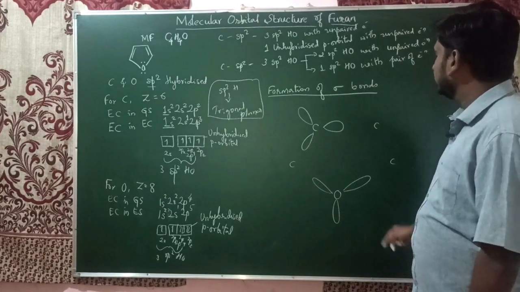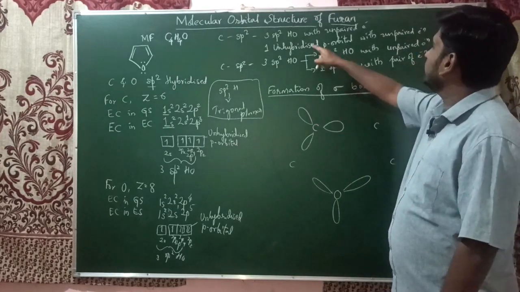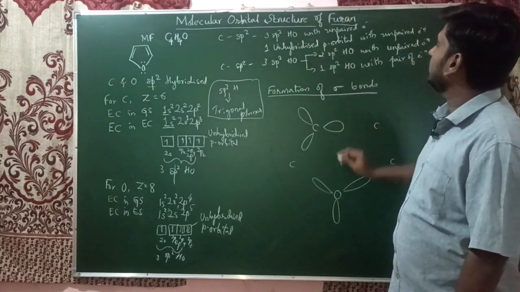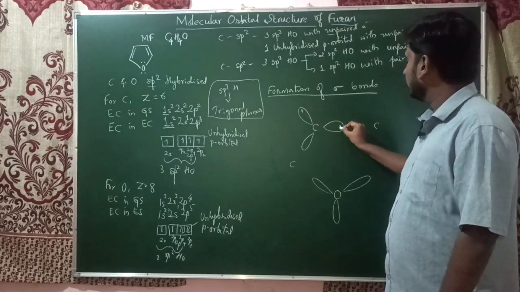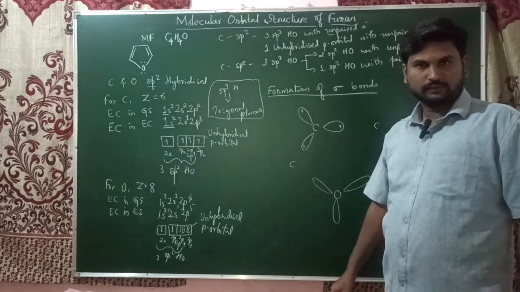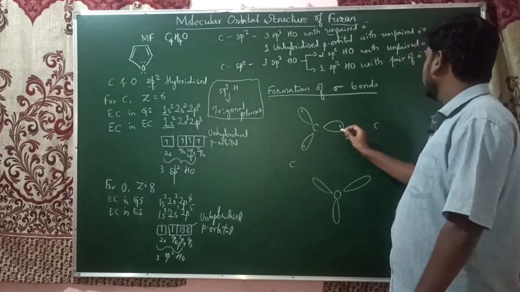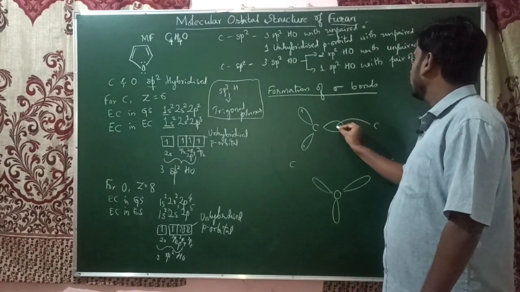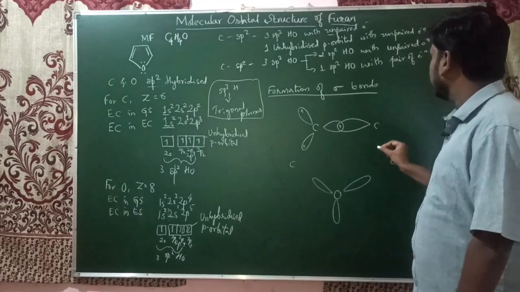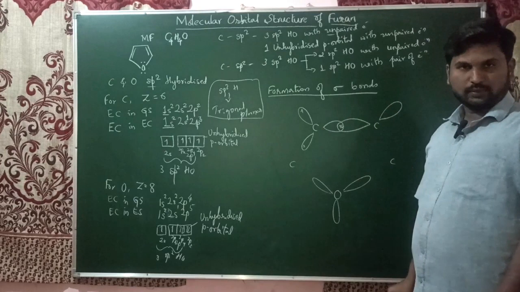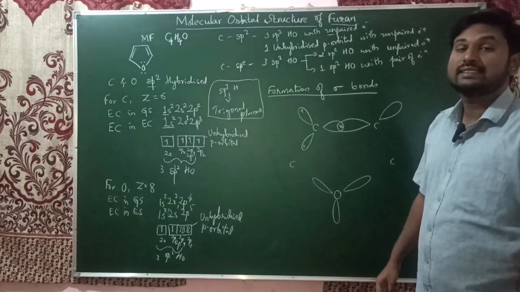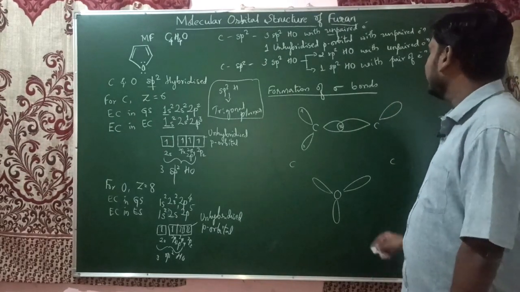So here what happens? Each sp2 hybridized orbital of carbon contains an unpaired electron, so each of them contains a single electron. This orbital overlaps with the sp2 hybrid orbital of another carbon, so the electrons get paired up, forming a C-C sigma bond.